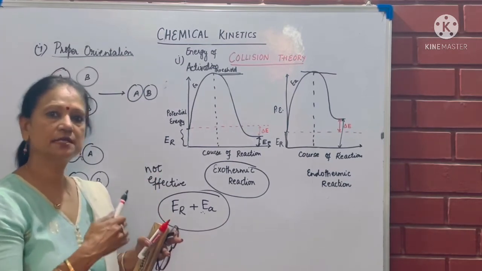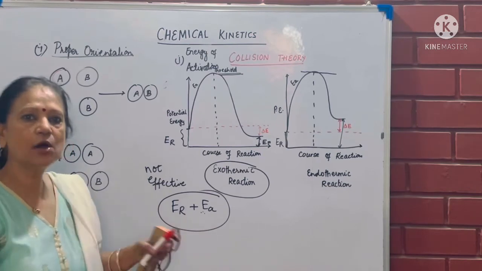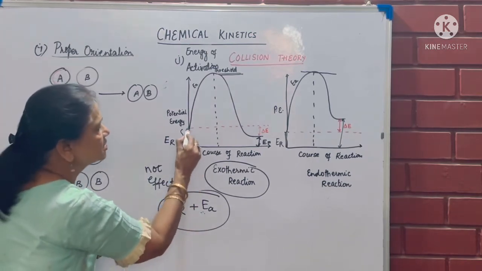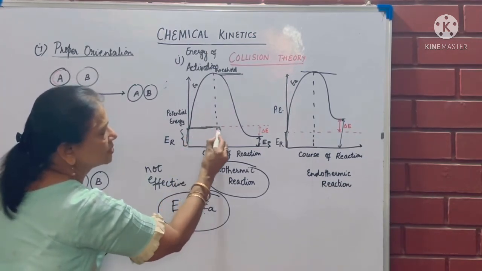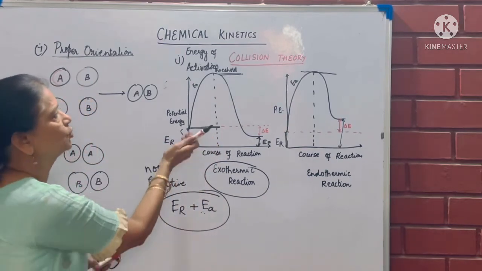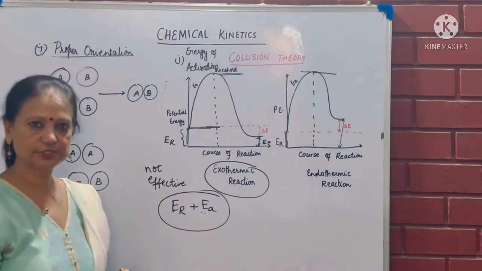If the reactant is giving you the product immediately without any heat, that means this much energy was the threshold energy. The threshold was at this level. You did not need to give it this much energy.